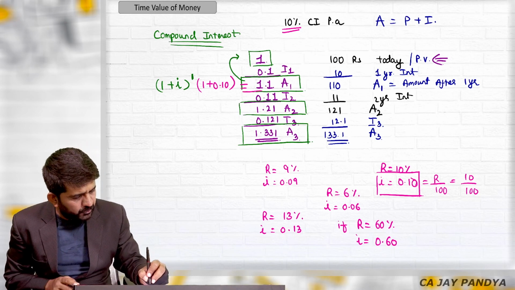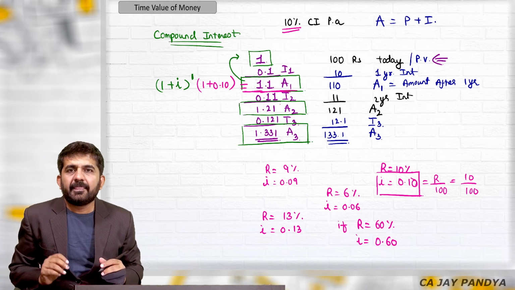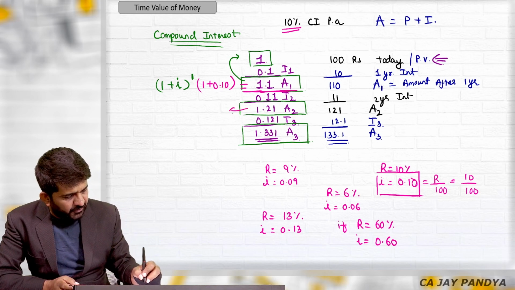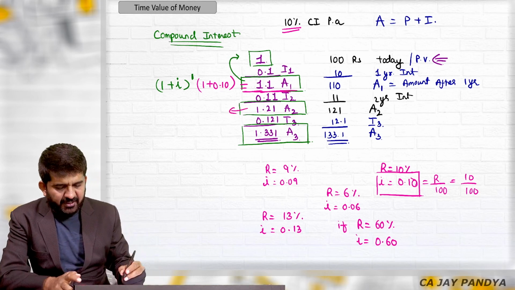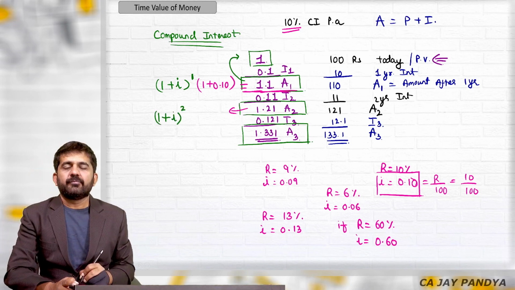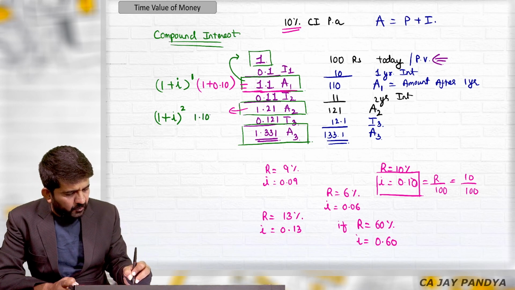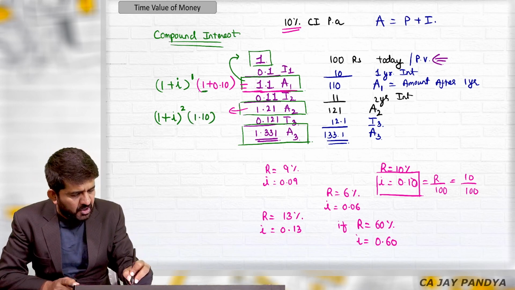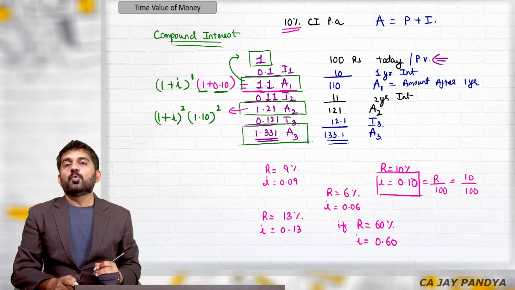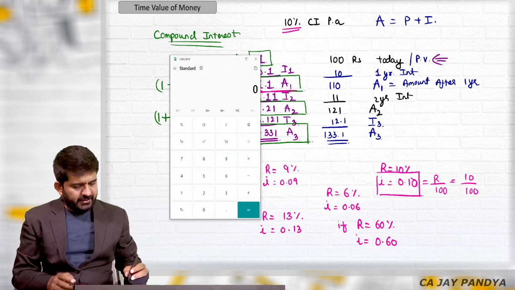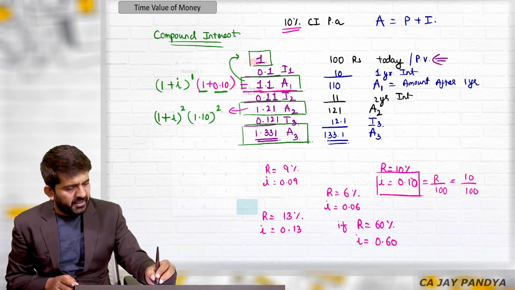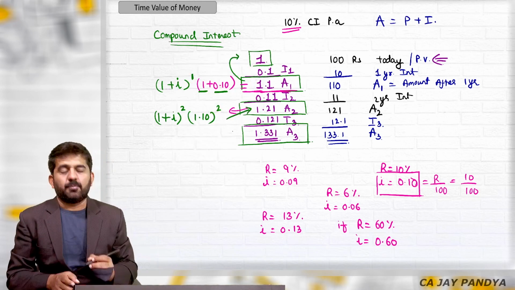Now, as I told you, all these rectangles in green follow a specific pattern. This answer 1.21, we can directly find out. How can we find it out? It will be 1 plus I raised to 2. We know what 1 plus I is, right? 1.10. 1 plus 0.10 is 1 plus I, raised to 2. If you open your calculator, 1.1 squared is 1.21. I will be getting the same answer, which is 1.21.